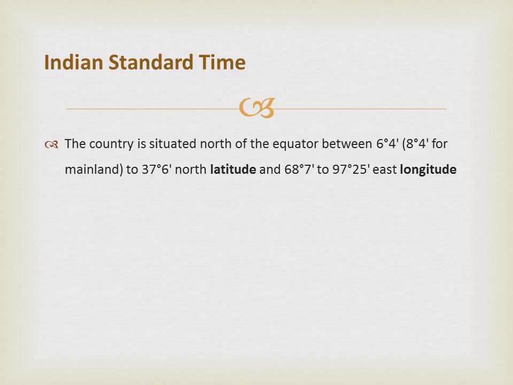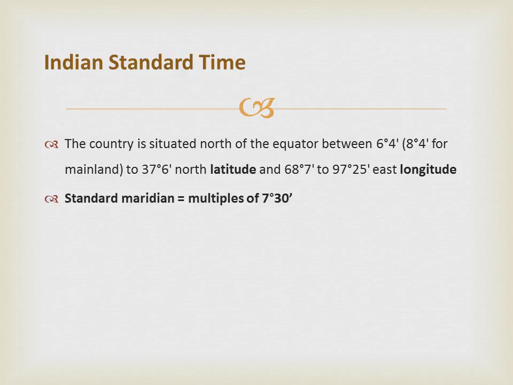Indian Standard Time is the time observed throughout India and Sri Lanka with a time offset of UTC or GMT plus 5 hours 30 minutes. India does not observe daylight saving time or other seasonal adjustments. In military and aviation time, IST is designated with the letter E-star, that is, Echo-star.